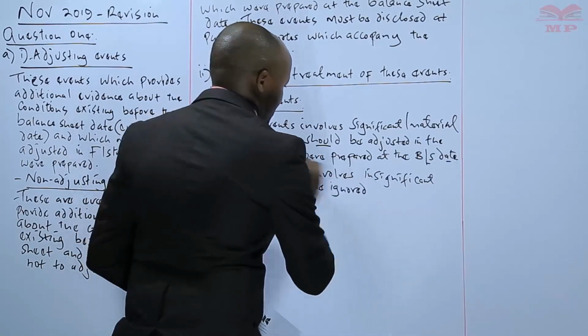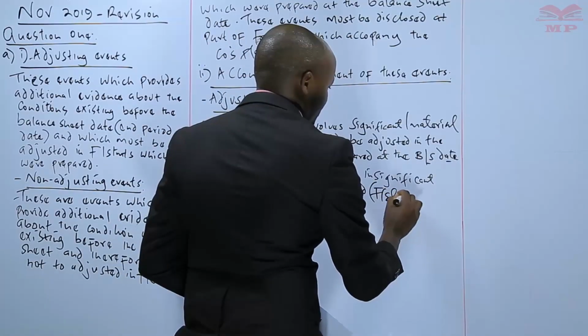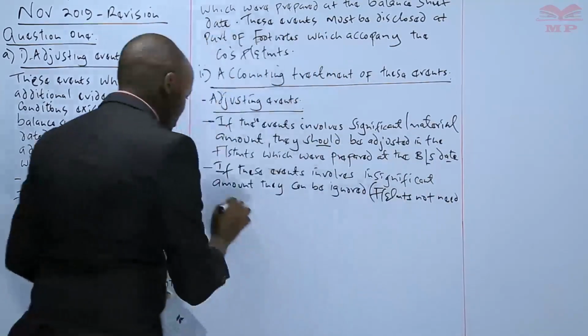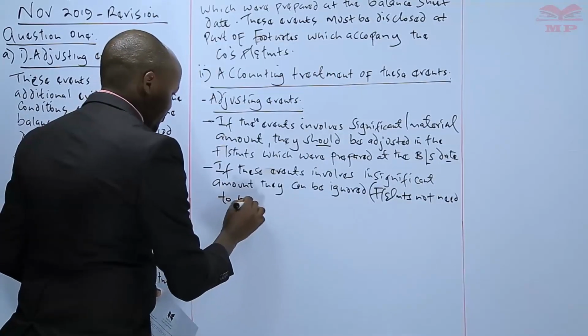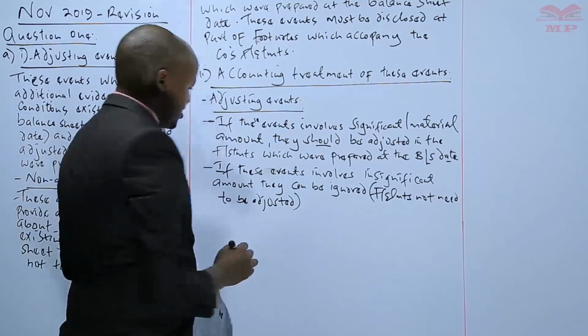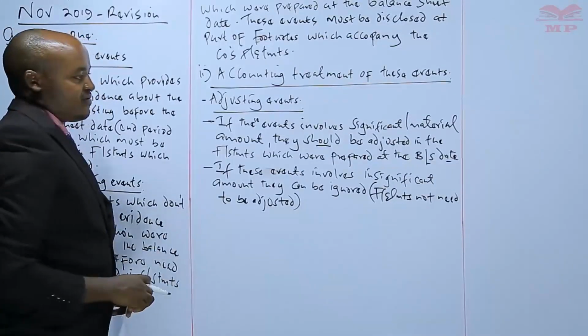So basically, by saying that they can be ignored, that means that the financial statements which had been prepared need not be adjusted, simply because those particular events are not material. Basically, they do not involve a material amount.